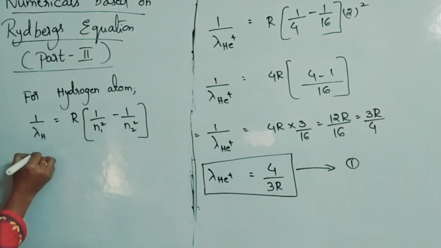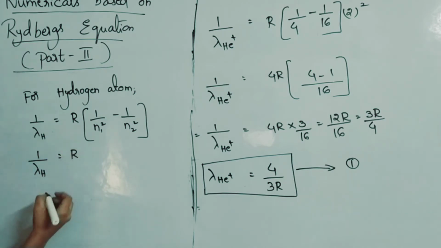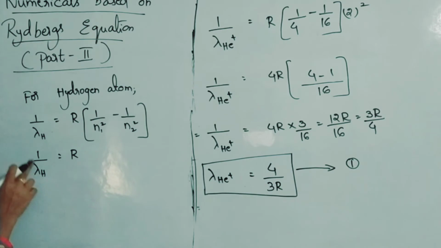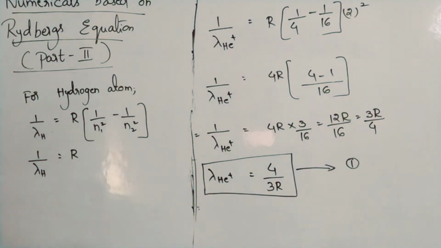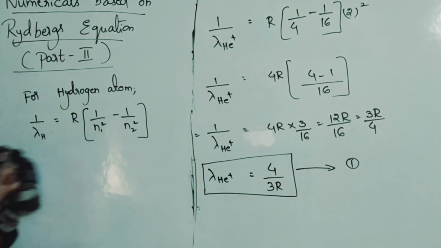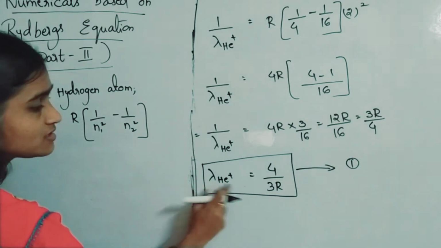So 1 by lambda H is equal to R into... In place of this, you can write 3R by 4.